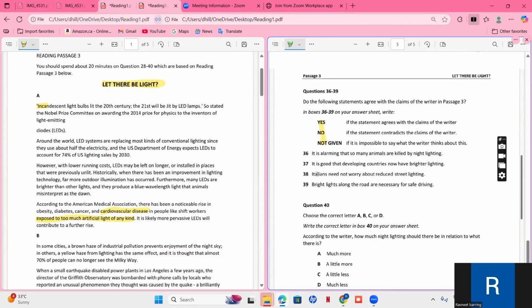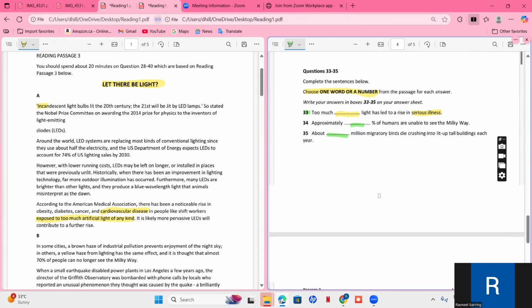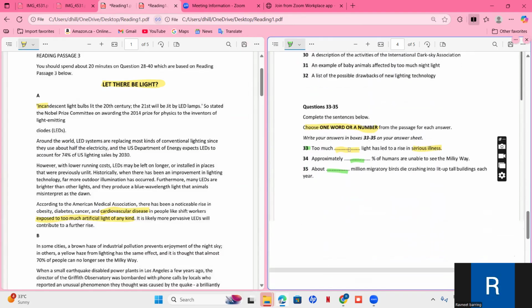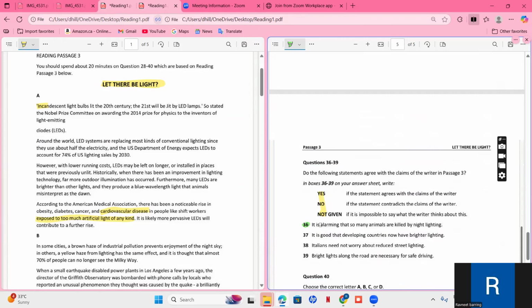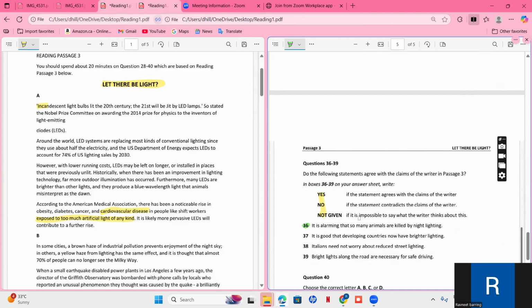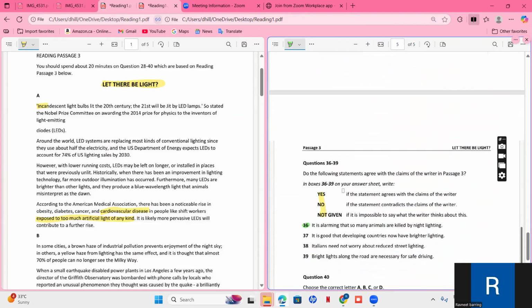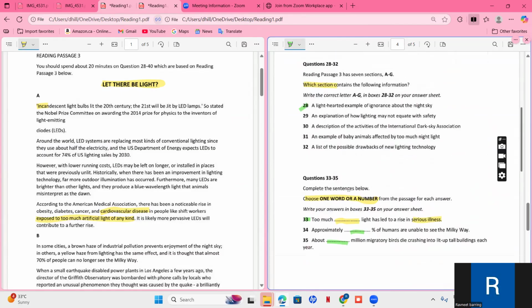Let's understand true, false, not given. Question 36 says it is alarming that so many animals are killed by night lighting. So before reading paragraph A, we will not read these ones much, but we'll read them once we are able to read paragraph A. We'll try to find the answers to these, and yes, no, not given should always be in our mind while searching, and simultaneously we'll do this one. It's very important to take all three simultaneously because you won't be getting them in a sequence.